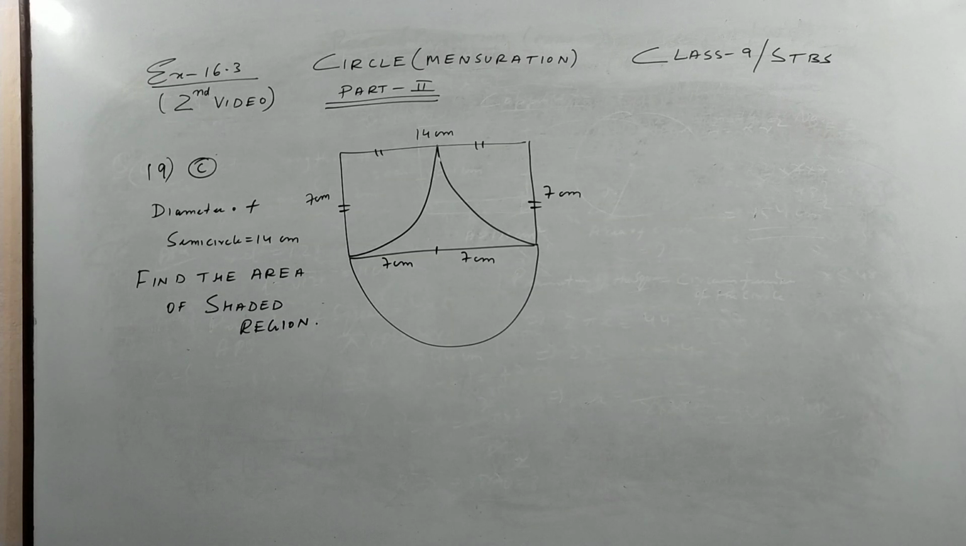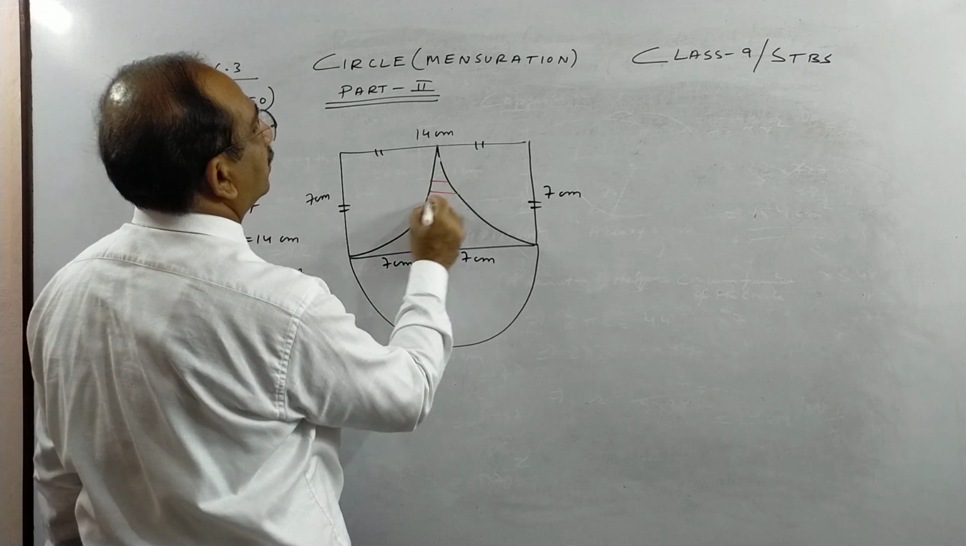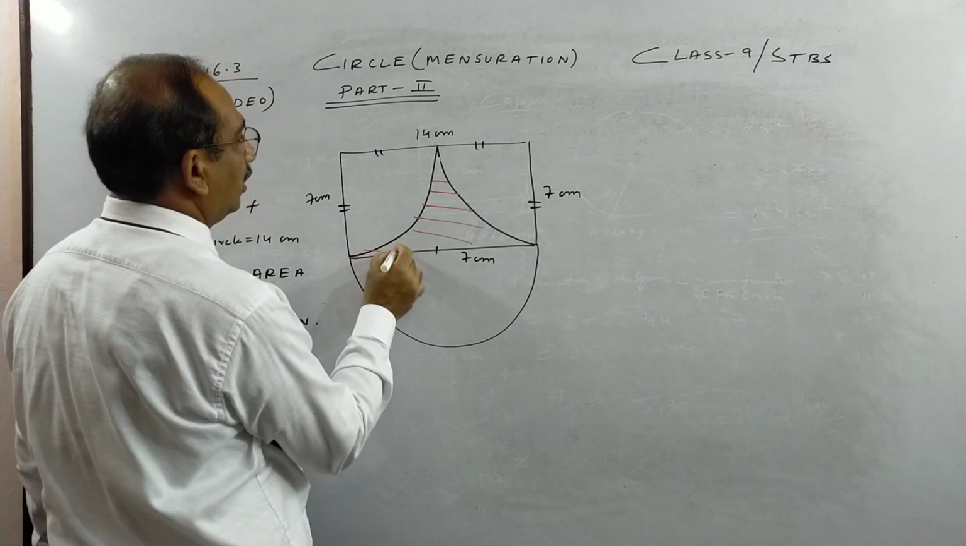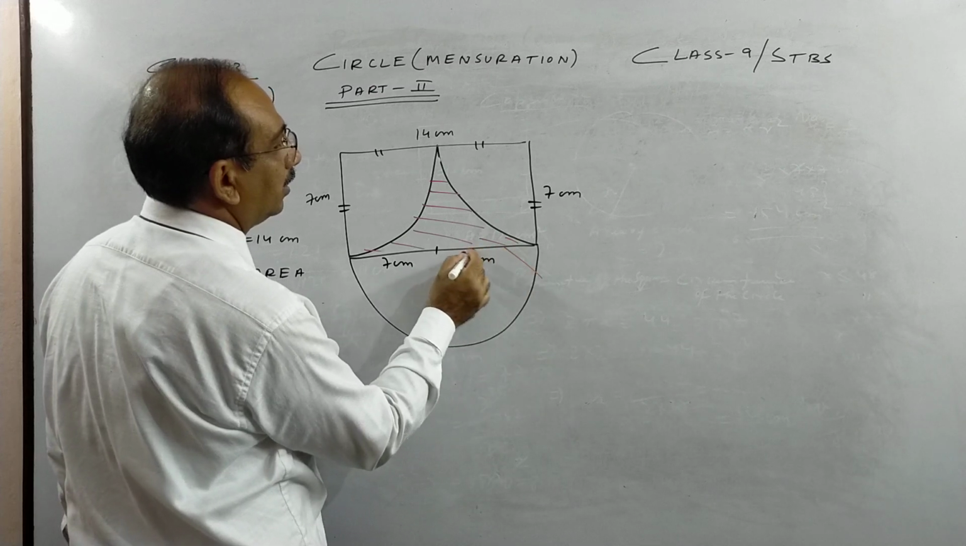So let's move on to question number 19C, where we have to find the area of this shaded region, children. So we have to find the area of the shaded region.